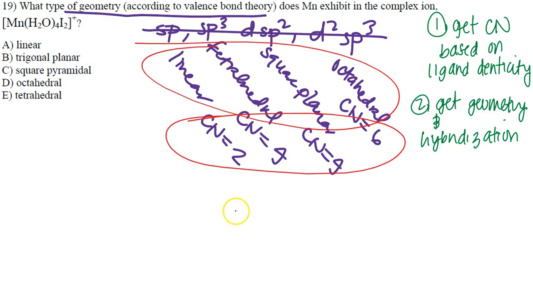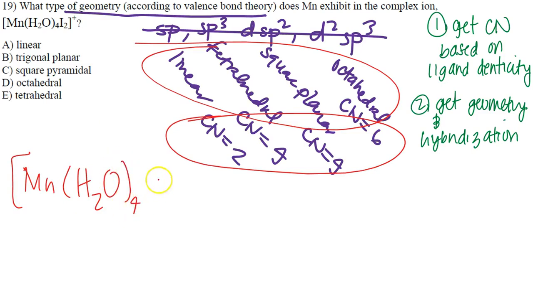So you want to first get the coordination number based on ligand density again, and then you want to get the geometry and, of course, the hybridization. So I have my manganese here. It's going to be attached to water. There's 4 of them. And it's also going to be attached to 2 iodines. It has a plus charge.